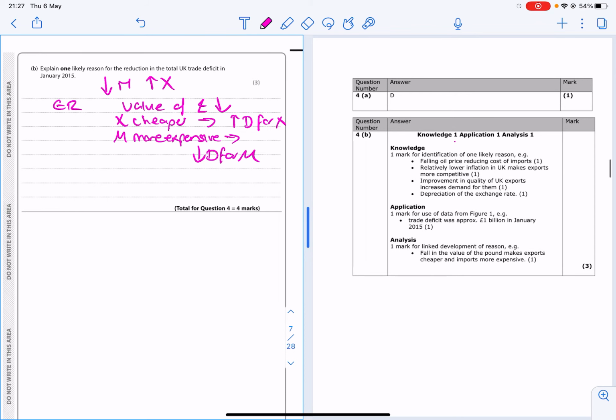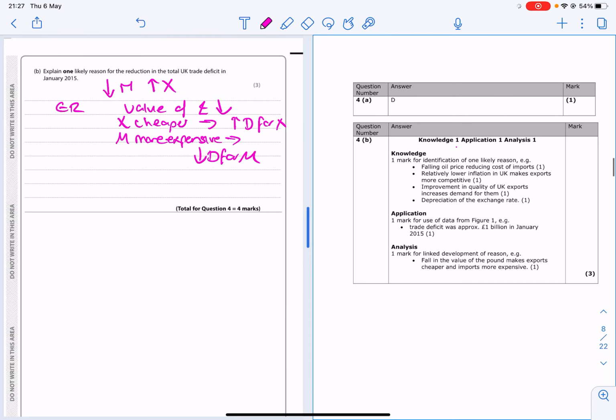So if we look at the mark scheme answer over here, it's giving you various reasons. It says falling oil price, reducing cost of imports.